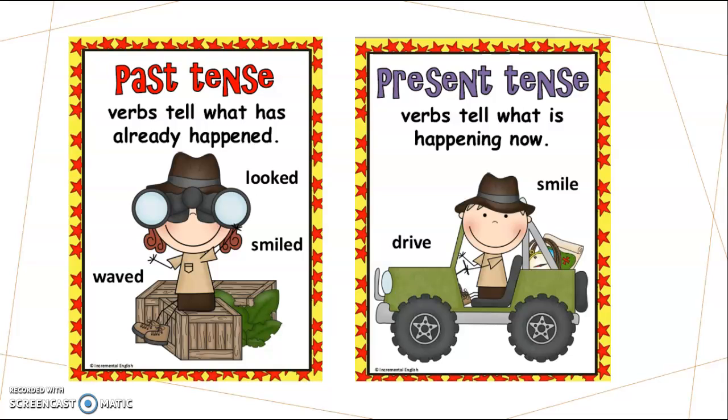So we know that verbs tell us what already happened. It's anything that has happened in the past, whether it was yesterday, last week, last month, last year, anything that has already happened. And when we are talking about past tense verbs, we usually write ed on the verb. However, that is not always the case.